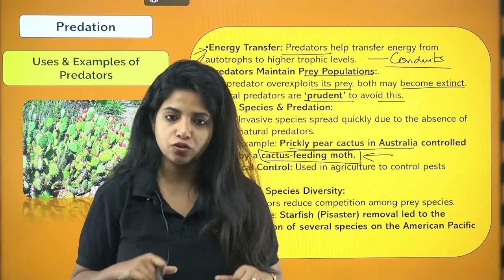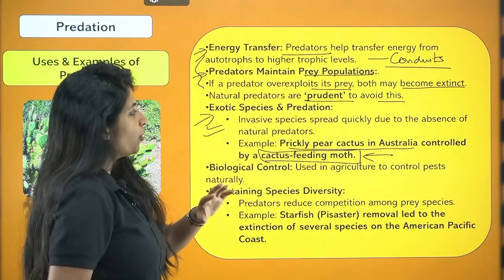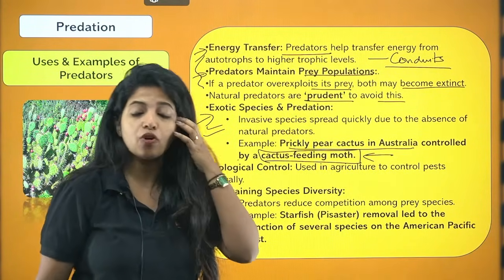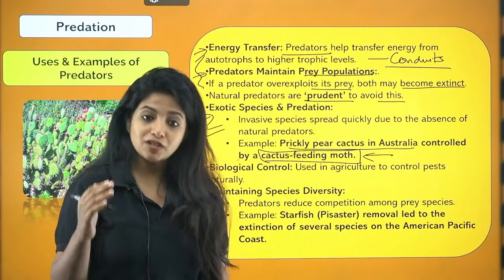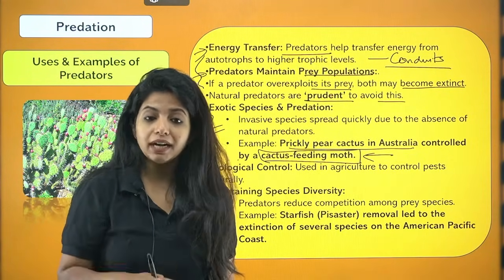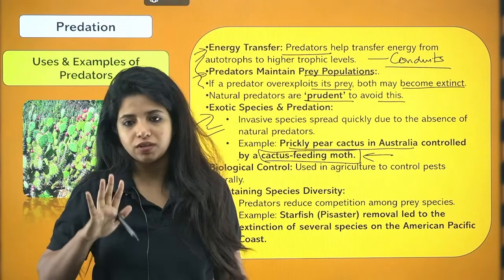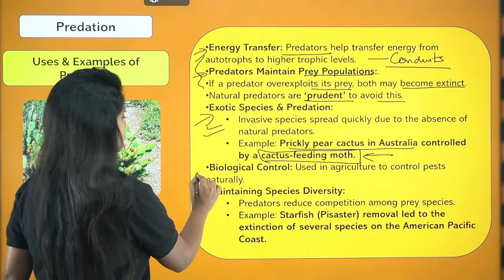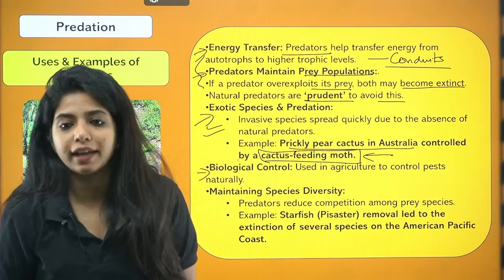Yes, then the population will also go down. So that is why predator species are super important. You can frame this point like this: invasive species can lead to competition and may lead to the extinction of some other species, which is why, if we introduce a predator there, this predator can check the population of the invasive species as well.